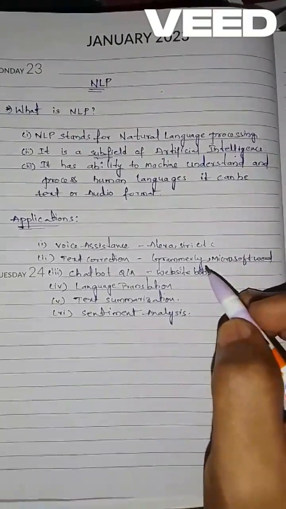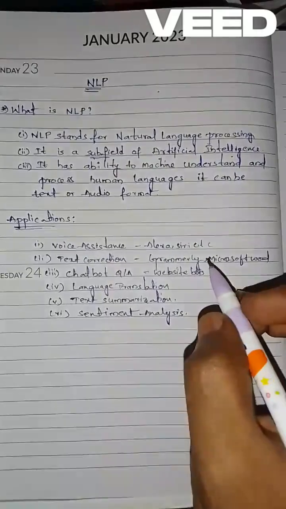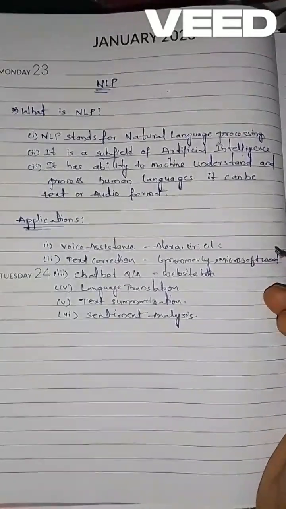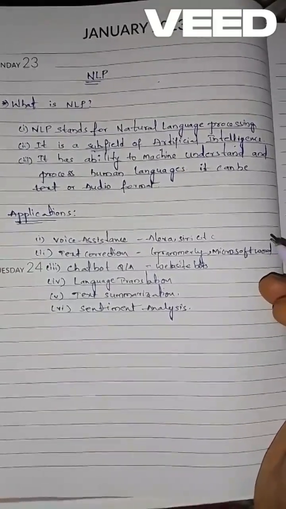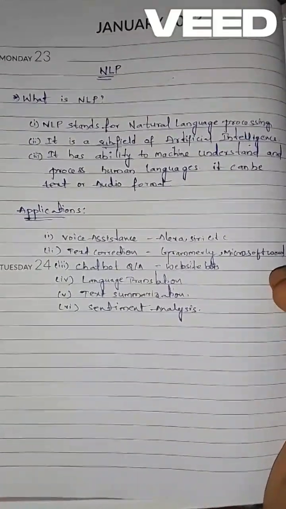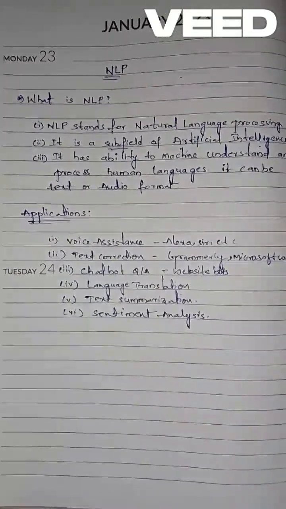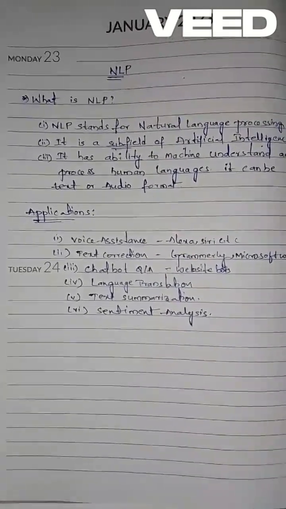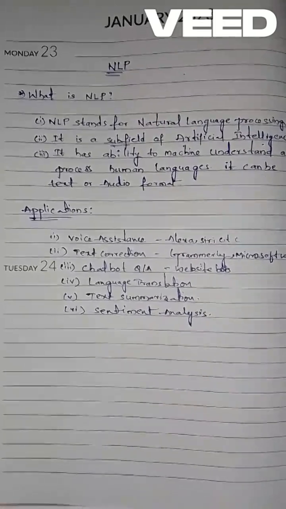in the mail, for example, we are writing some mail. The extension is next word, it will be predicted and it will show it. Those are some of the applications. This is what NLP is.